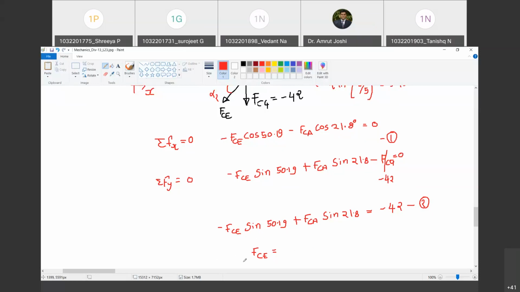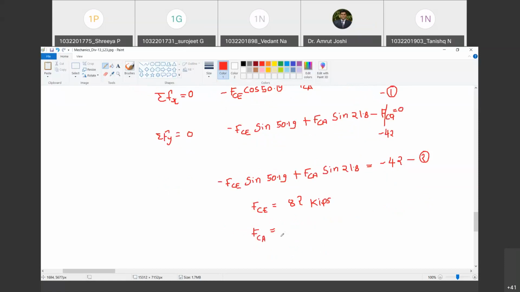I don't know whether my calculator is in degree or radian mode, but what I have got is 82.82 kips, kilo pounds, and FCA is equal to minus 56.55. Has anyone got these answers?